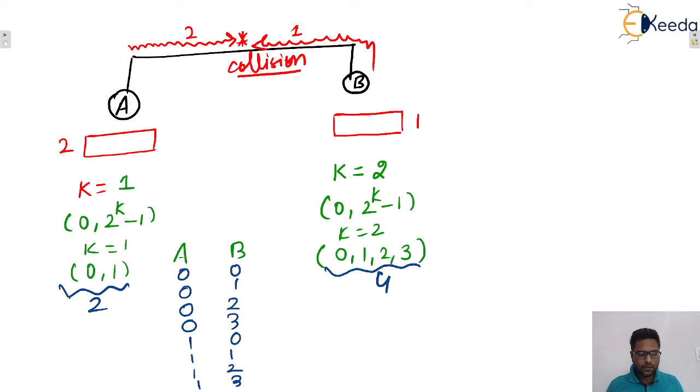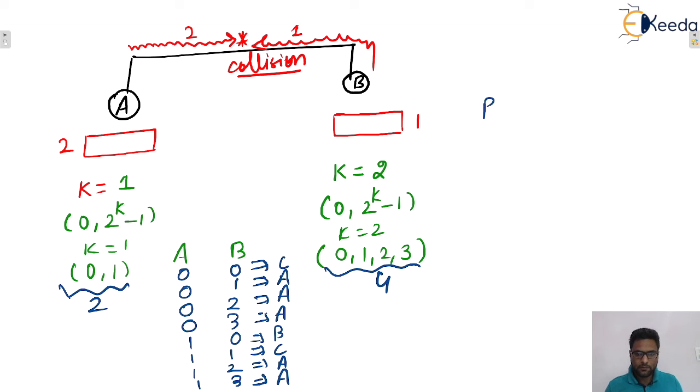Now you only tell me, if the first case happens, then there will be a collision. If the second case happens, then A won. This is 0 comma 2, then also A won. Here also A won. Here we can say that B won. Here there will be a collision. Here A won, and here A won, isn't it? Okay, so again we can find out the probabilities, isn't it?